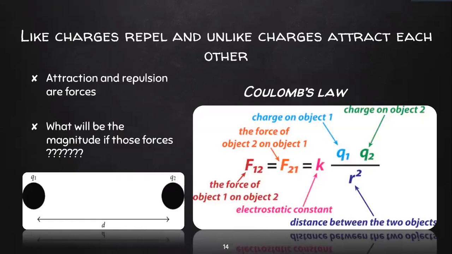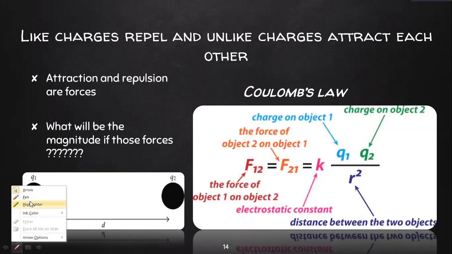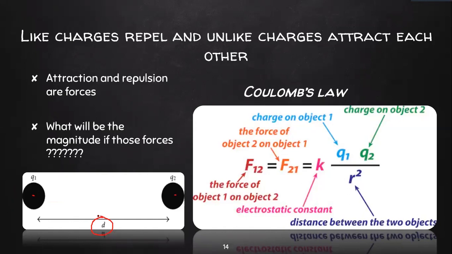In your 11th standard, you've learnt about the gravitational law. Gravitational law and Coulomb's law are quite the same. In the case of gravitational force, the force is directly proportional to the product of the masses and inversely proportional to the square of the distance between them. Same here, if I consider two charges, Q1 and Q2, separated by a distance r.